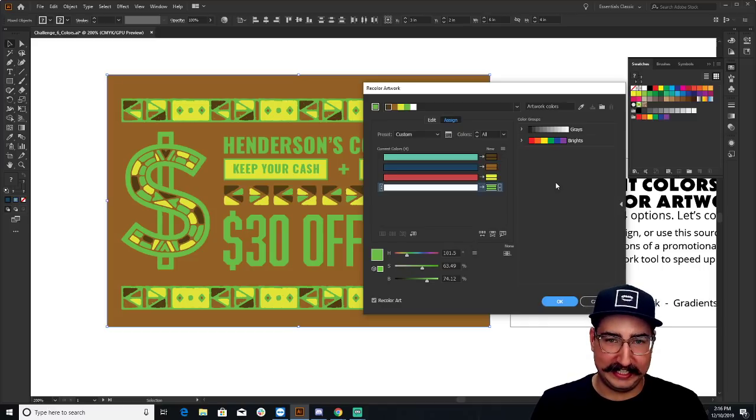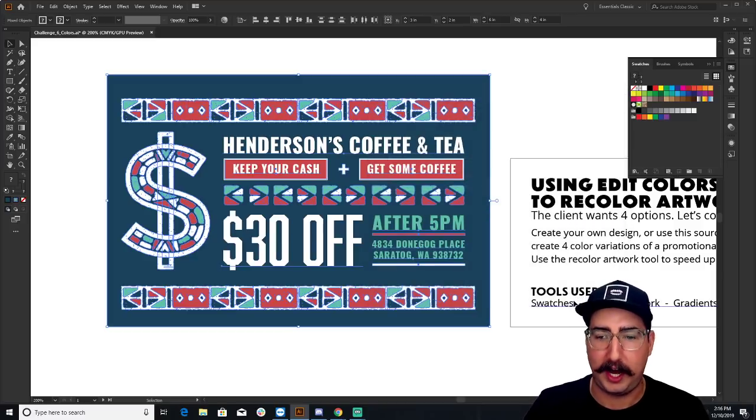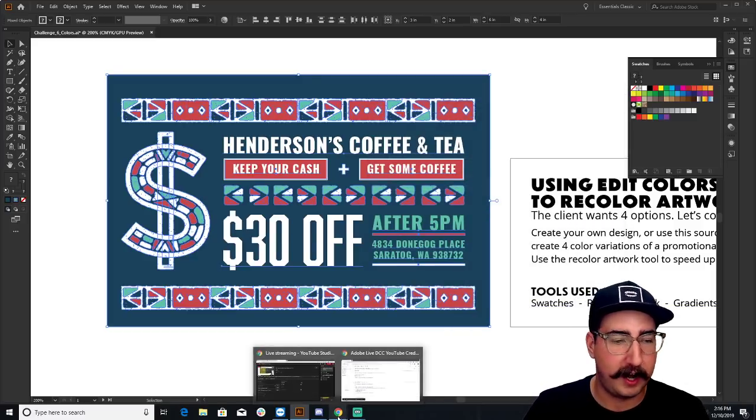The only problem is these colors look terrible. These colors are absolutely awful. So I want to show you an easy way to grab colors and color palettes that work very, very well. So let's go ahead and cancel this because it was a hot mess. And we're going to hop over here into Chrome.